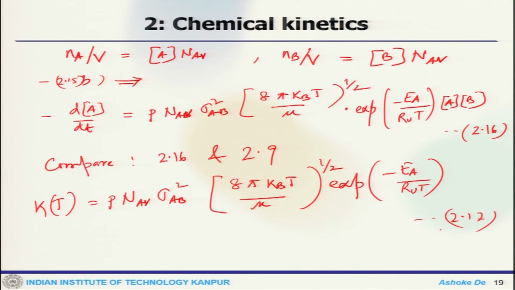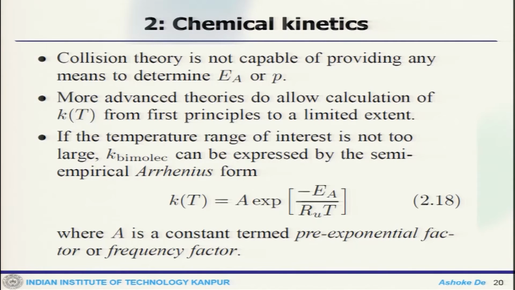So, by comparing you can find out the reaction rate coefficient.